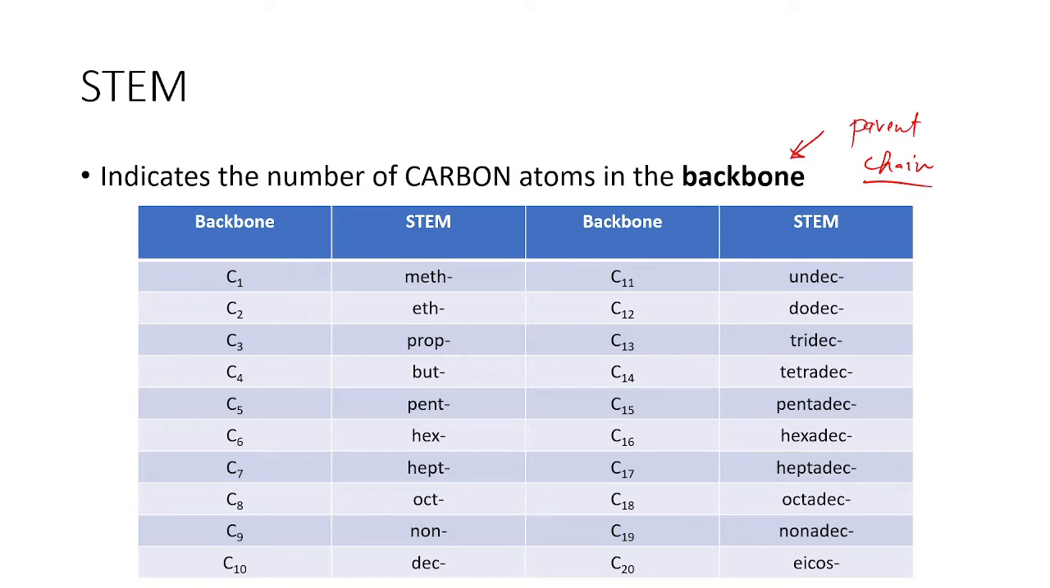Then if we have 2, eth. For C3 or 3 carbon atoms, we have prop. And for C4 or 4 carbon atoms in the longest chain or backbone, we have but. And so on. So we have pent, hex, hept, oct, non, dec, undec, dodec, tridec, tetradec, pentadec, hexadec, heptadec, octadec, nonadec, and icos. So, the system remains.